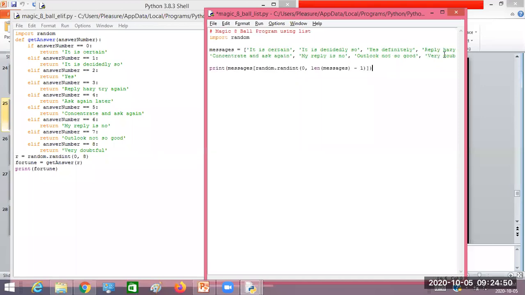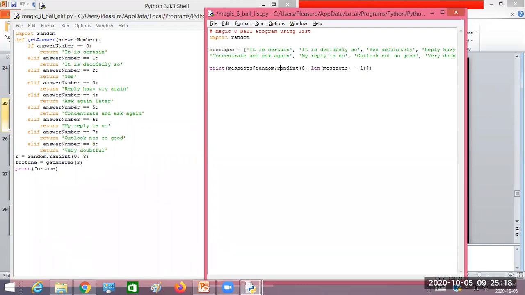But I need not change this code. This works because len of messages will now be 12, and 12 minus 1 will be 11. So the number it is going to generate will be between 0 and 11. That number will be taken as an index, and based on that index value, it is going to retrieve one particular message from the messages, and that message will be displayed on the screen. So a simple update is not a big deal here.